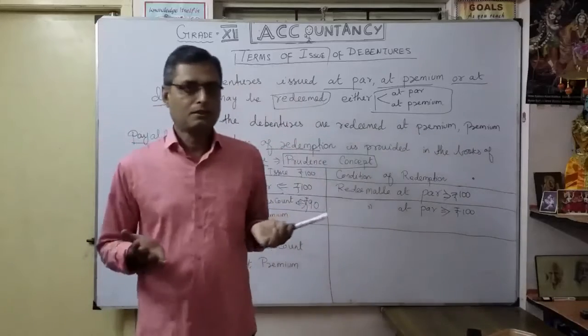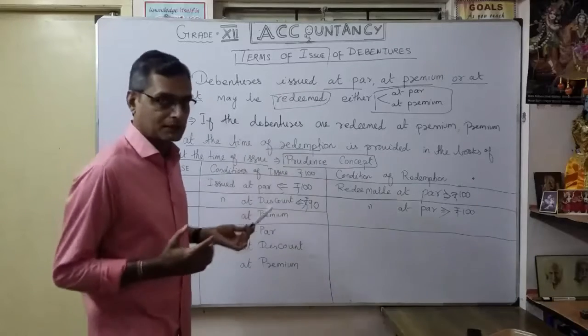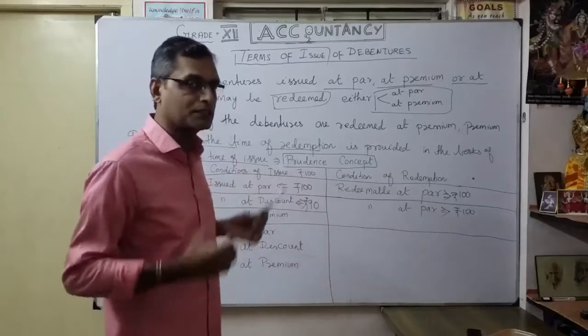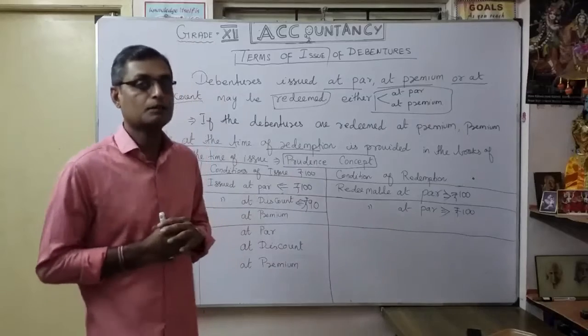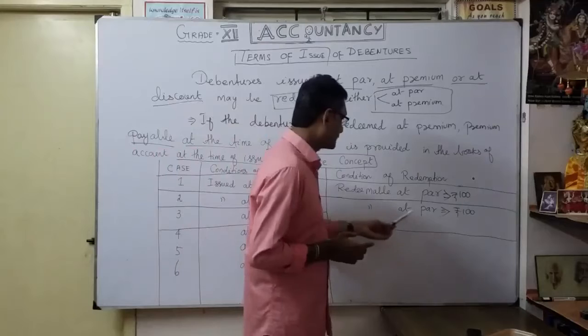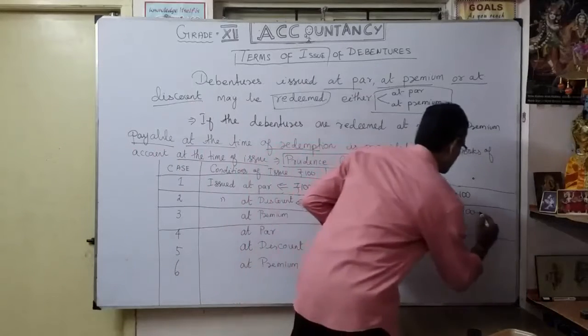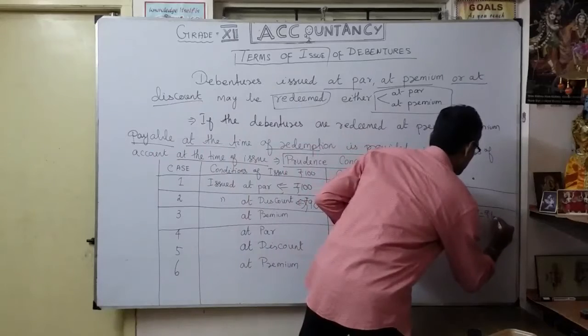No confusion. But coming here, issued at discount, 90 rupees. That means you collected only 90 rupees, even though the face value of the debenture is 100 rupees. But I am going to repay, redeemable at par, 100 rupees. So how much is the company losing? 10 rupees.